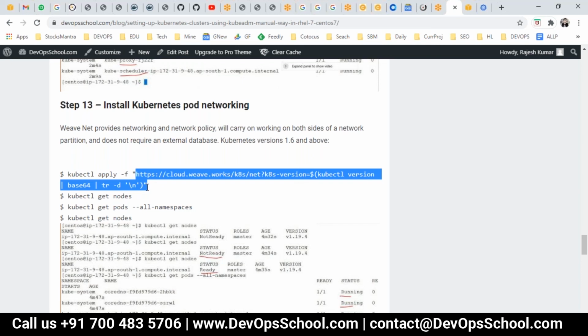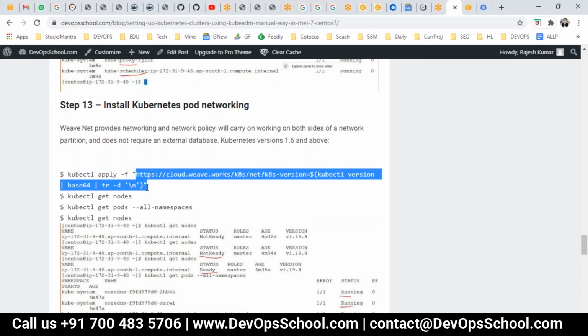You have to decide whether you want Weave Net, Calico, Canal or Cilium. You will get one YAML file for each one of these. But the question is whether you should use Calico or Flannel or Cilium or Canal or Weave Net. For that understanding, you have to spend a good amount of time to understand these products.